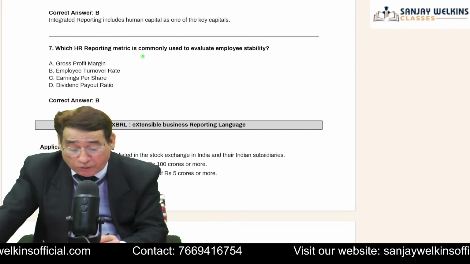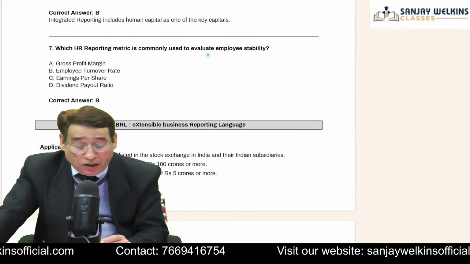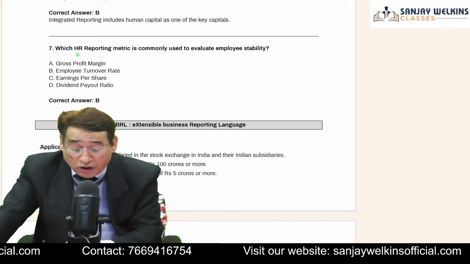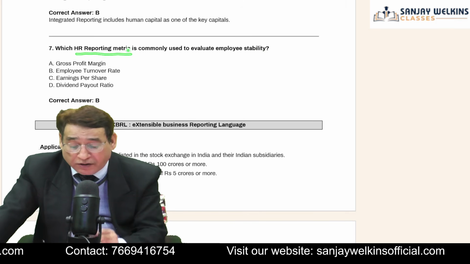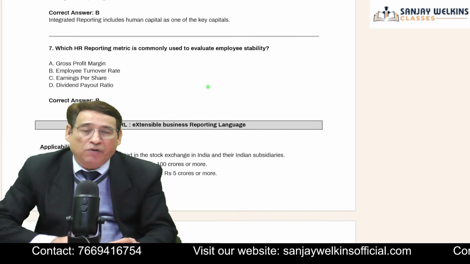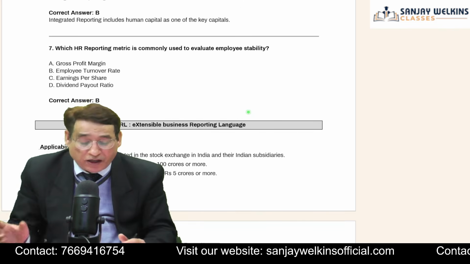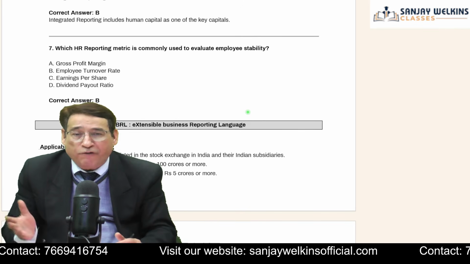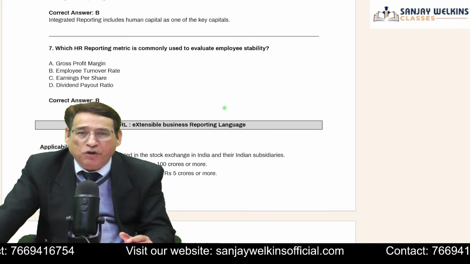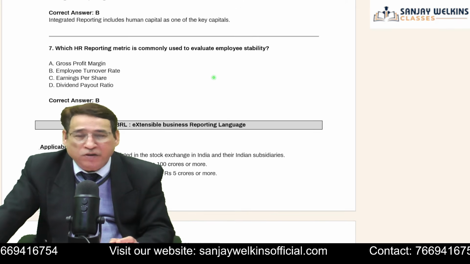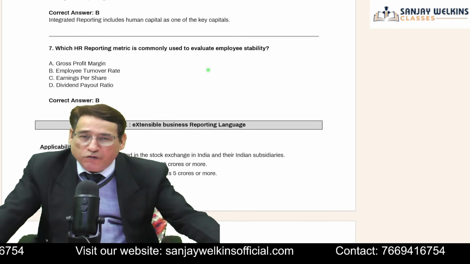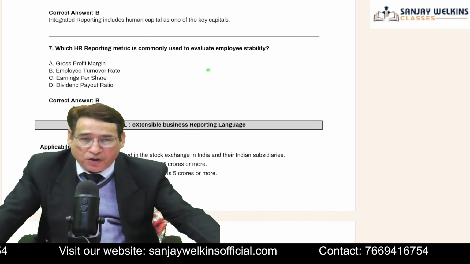Which HR reporting metric is commonly used to evaluate employee stability? In this case, employee turnover ratio, because the employee turnover ratio will tell you how well the employees are satisfied and how much loyalty they have for the concern. As you know better than I, if the employee turnover ratio happens to be pretty low, then it is quite a satisfactory figure from the entity's perspective, as employees are feeling satisfied with the policy and culture of the organization. Isn't it?